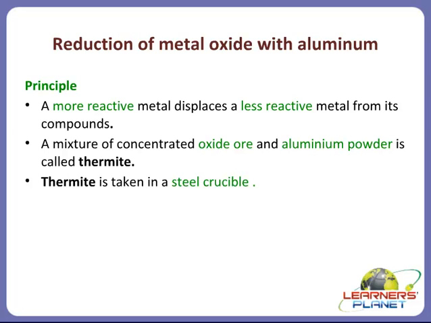And this reaction, that is the reaction of oxide ore with aluminium, is an exothermic reaction. That is, a large amount of heat is released. Fine? So that is why it is called thermite. Therma meaning heat. The temperature is raised.